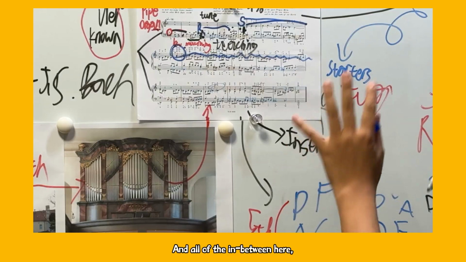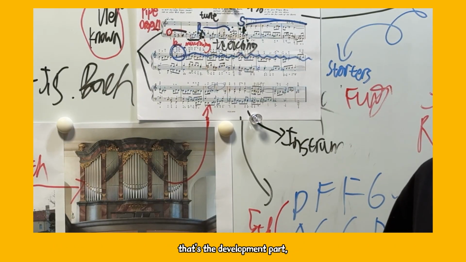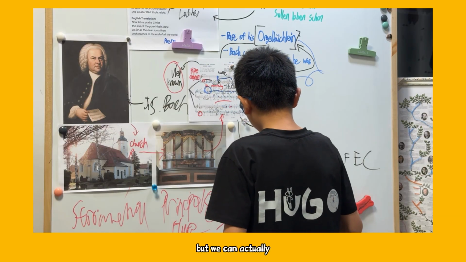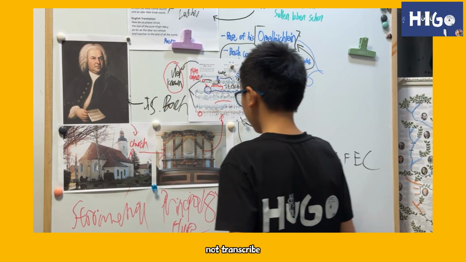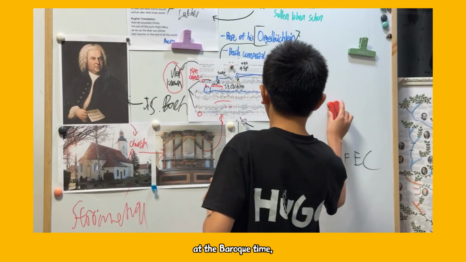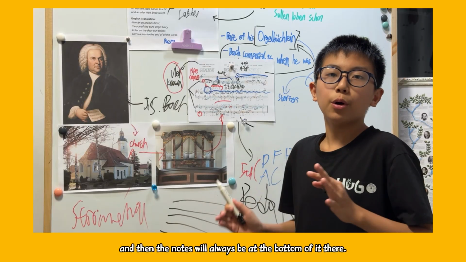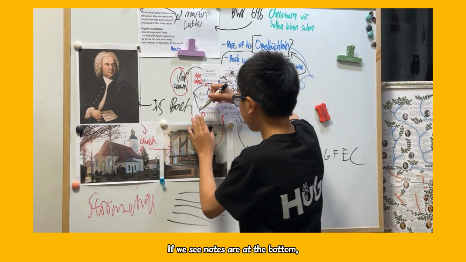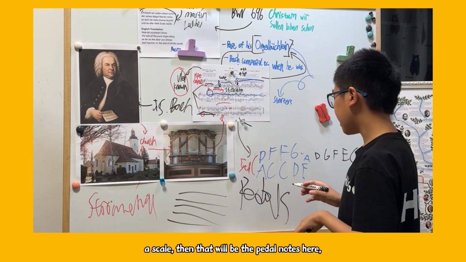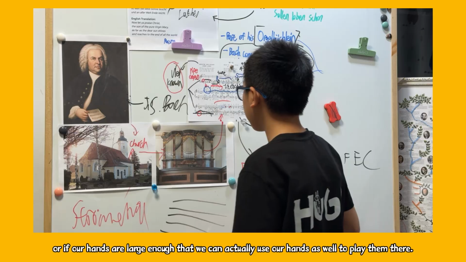And all of the in between here, because we know that there are some bars in between in which we don't have any subject or response. That's the development part, sort of a little development. Even though it has no pedals, we can actually play that on the pedal, because in Bach's Baroque time, notes at the bottom of the score will always be pedal notes. Or if our hand is large enough, we can actually use our hands as well to play them there.